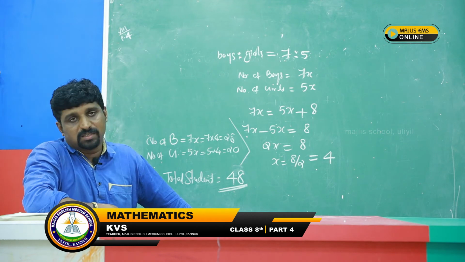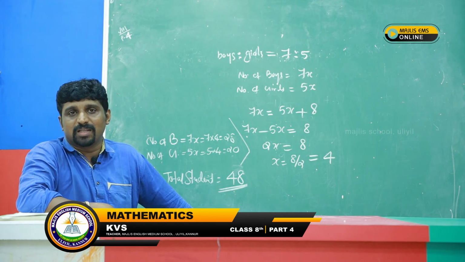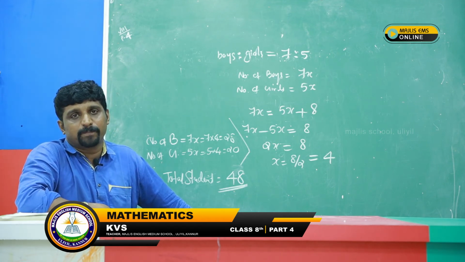Class strength is 48, we just add those two numbers. The ratio can be changed like this. Just read the question part by part, not simply read the question. Don't do it like that. Read it, form the equation and solve it. Okay, yes.